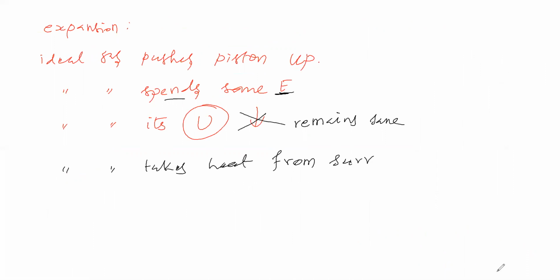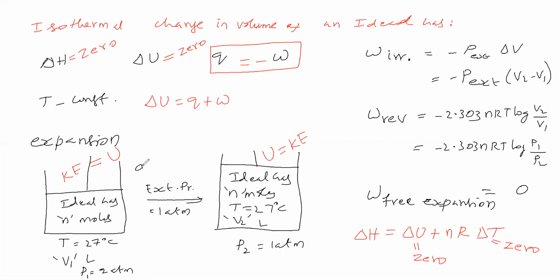So in this process, heat is absorbed. Therefore, Q is positive, endothermic. This ideal gas absorbs heat from the surrounding, which converts into work.